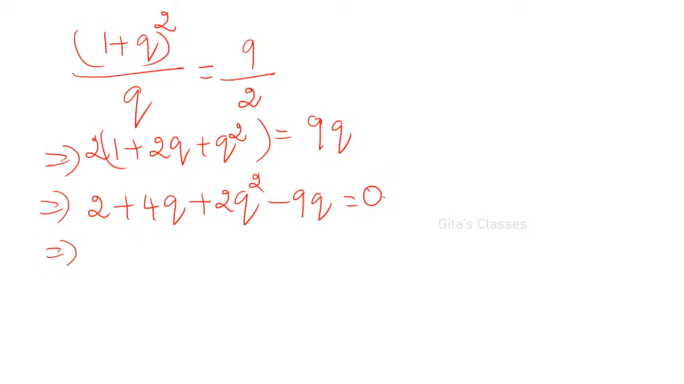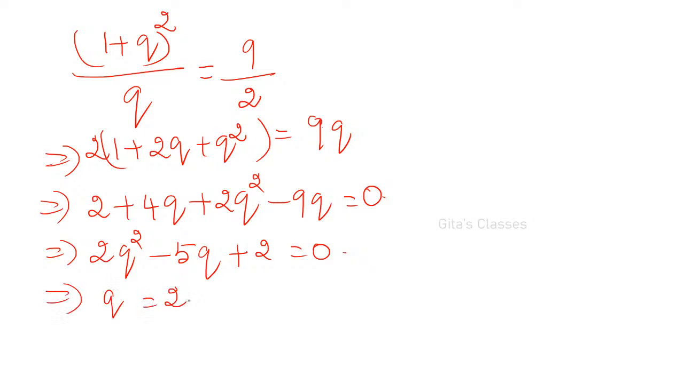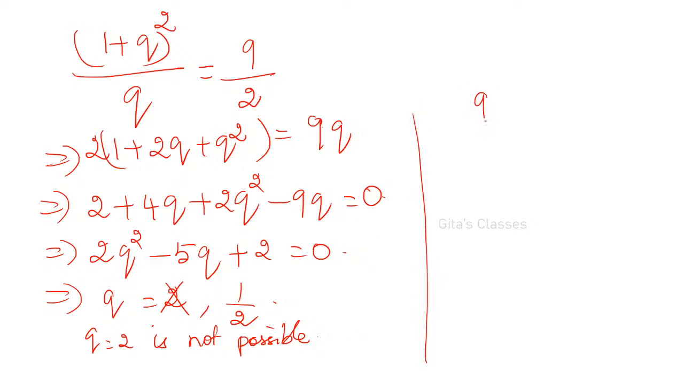Or 2q squared minus 5q plus 2 is equal to 0. If you solve, you will be getting q is equal to 2 comma 1 by 2. 2 is not possible because it is probability. Therefore q is equal to 1 by 2. What is p? P is also 1 by 2.